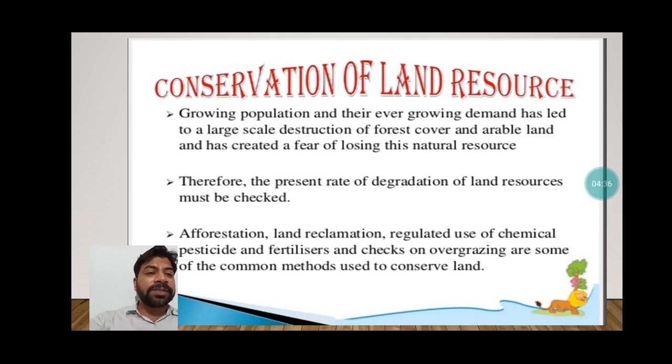Then regulated use of chemical pesticides and fertilizers. Some measures are given here that we have to implement so that we can conserve our land resources. Afforestation, land reclamation, regulated use of chemical pesticides and fertilizers, and a check on overgrazing are some of the common methods used to conserve lands.